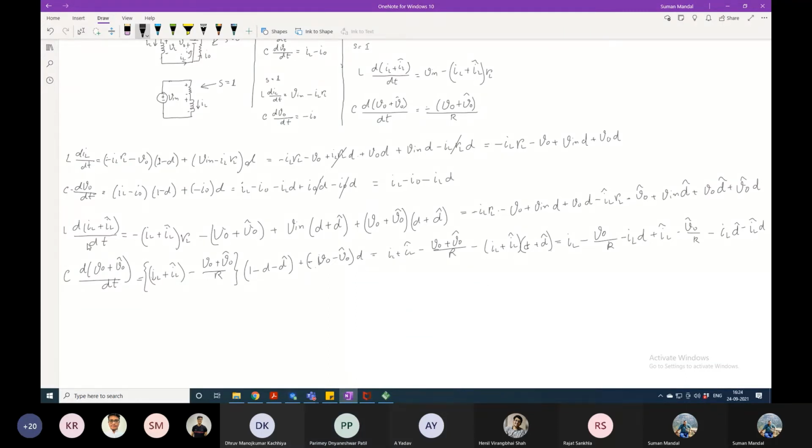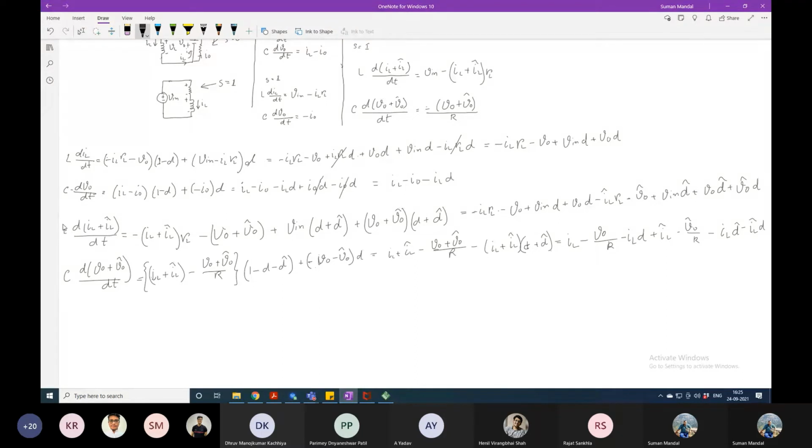If you take the left hand side, you can see there are two parts. First part is the steady state component, which is IL, not exactly steady state, I should say the previous value of inductor current, and the next part is only the perturbation component. If we divide this part, we will get L dIL by dt plus L dIL perturbation by dt.